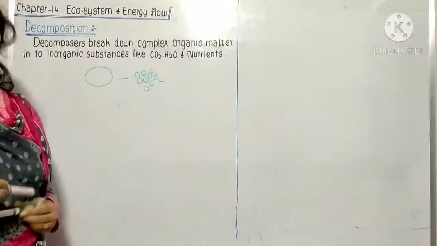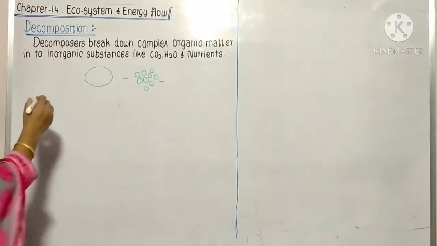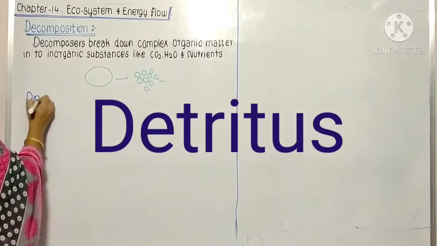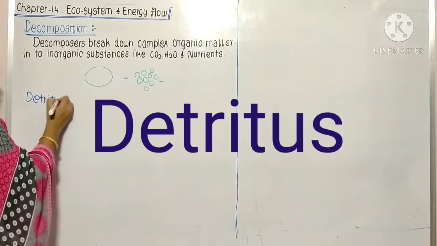In this process of decomposition, detritus plays an important role.